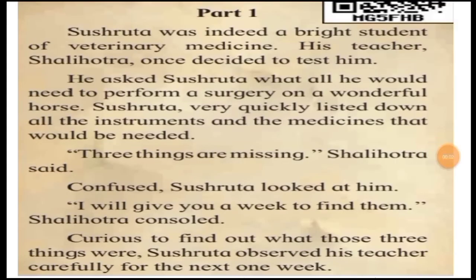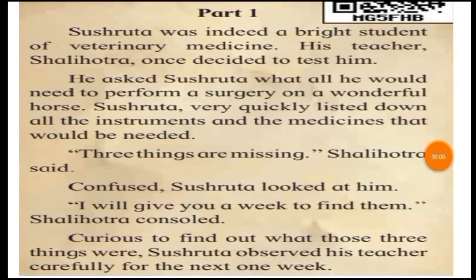So, children, you have come across a new word here, that is veterinary. Now, what do you mean by veterinary? Veterinary means relating to the medical or surgical treatment of animals, especially domestic and farm animals. And then you've come across the word surgery, where I have told you surgery means operation. Okay? Now, this part that we have read tells you that Sushruta was a very bright student and his teacher's name was Shalihotra, who decided to test him.